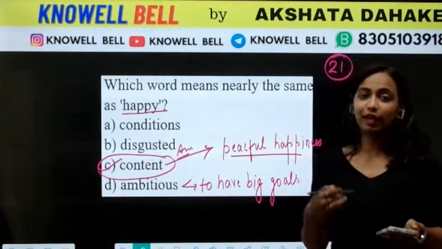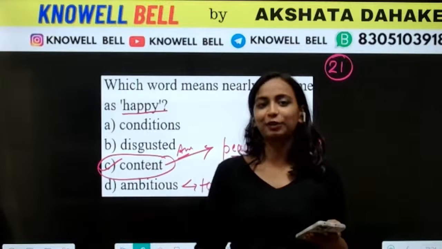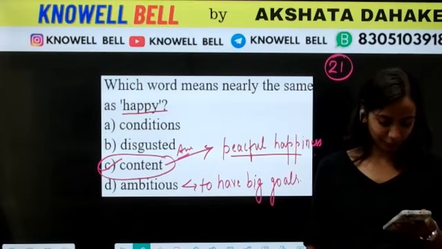Option C. Sorry, I couldn't respond to you. I saw your message, Ashna, and within 5-7 minutes I had to start the class. So after the class, I'll connect with you.